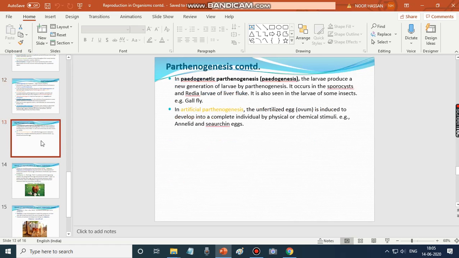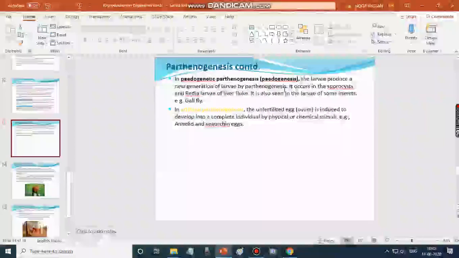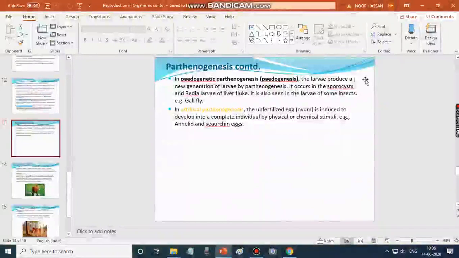So we'll move on to the next one. This is also one of the kinds of parthenogenesis. This method is called pedogenetic parthenogenesis or pedogenesis. The larvae produce a new generation of larvae by parthenogenesis. The larval forms themselves produce a new generation of larvae, called pedogenesis. It occurs in the sporocyst and redia larvae of liver fluke. It is also seen in the larvae of some insects like gallfly.